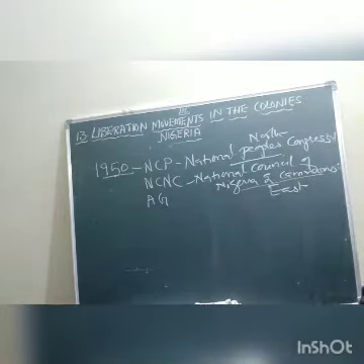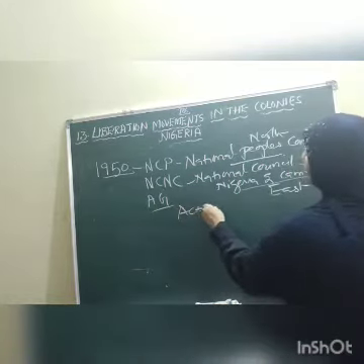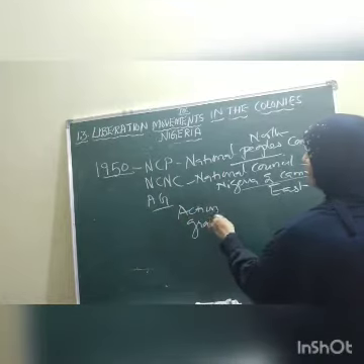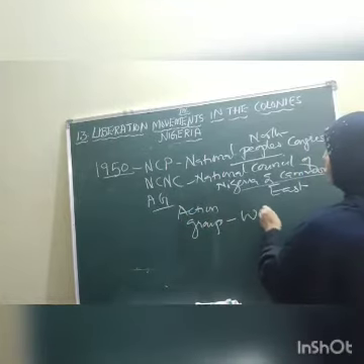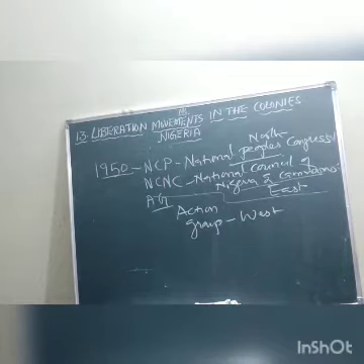And the last one, children, is AG, that is Action Group. This was formed towards the western side of Nigeria. So these were the parties that were formed, children.